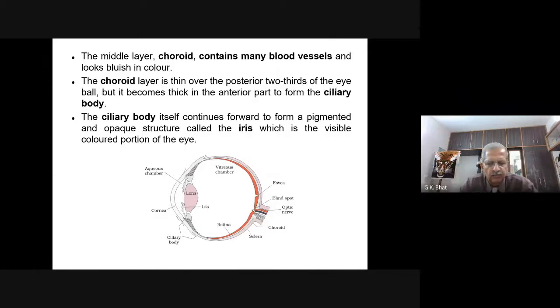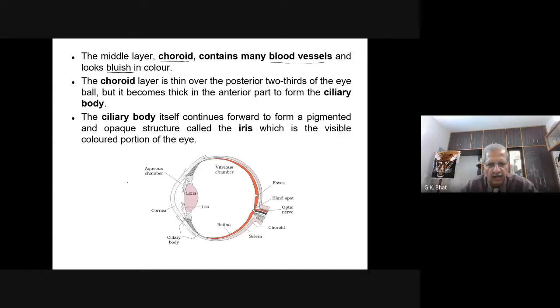Inner to this, the middle layer of the eye, is called the choroid. The choroid is a vascular layer. It contains many blood vessels. Therefore, the choroid looks bluish in color.